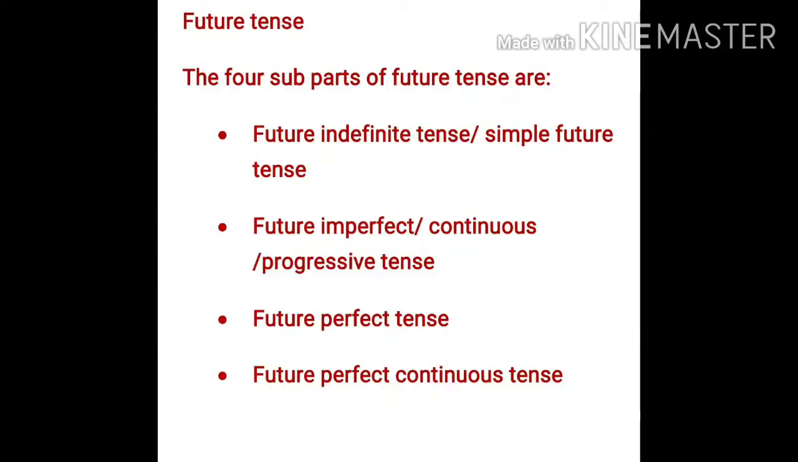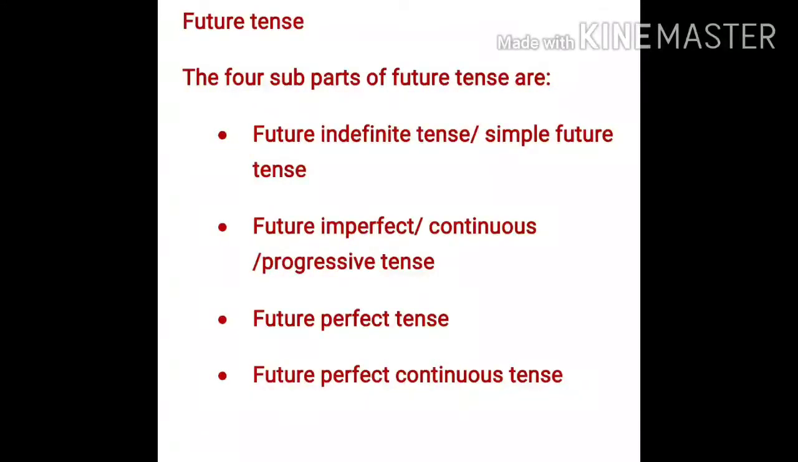The first is future indefinite tense or simple future tense. Second, future imperfect or future continuous or future progressive tense. And the third one is future perfect tense, and fourth is future perfect continuous tense. I hope up to this part it is clear to you. It is same as the different tenses, the present and the past. All the tenses are having the future. These three tenses are having the four subparts. Now students, we will be reading about the future indefinite tense or simple future tense.